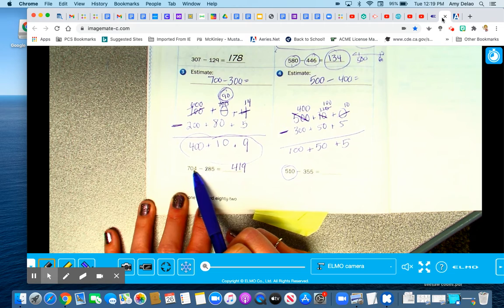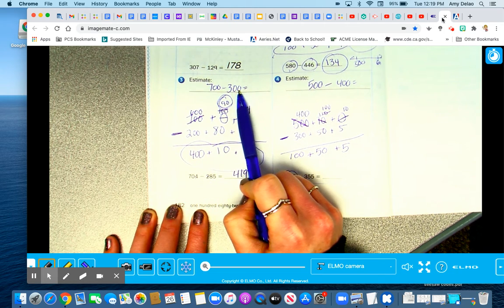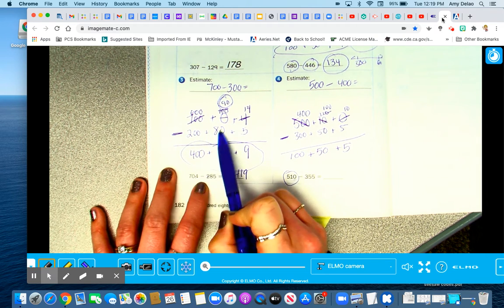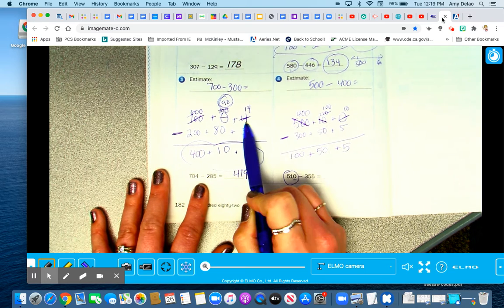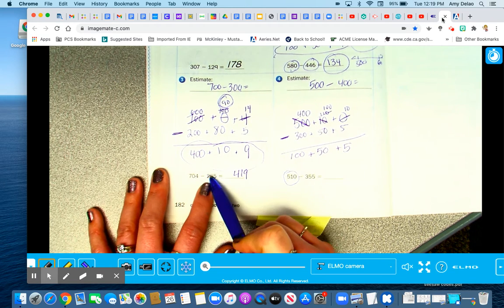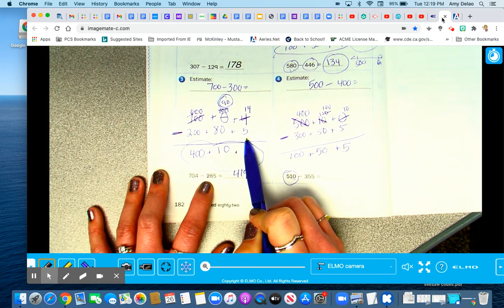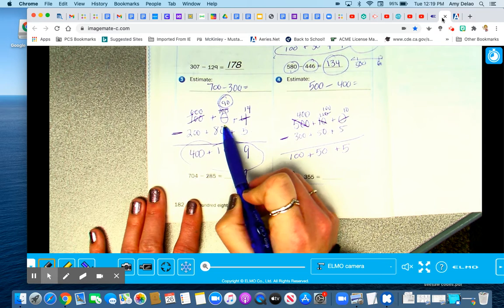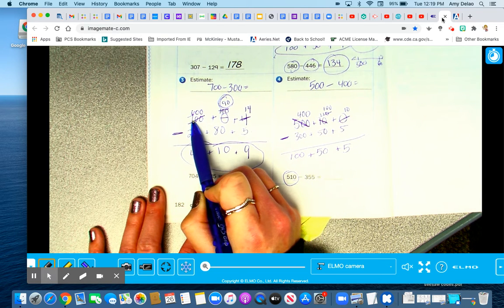704, that's close to 700. 285 is close to 300. Then let's separate it out: 700 plus 0. It's important you put that 0. Plus 4, minus 285. This one has a lot of trading because 4 minus 5, I can't do that. And I cannot borrow from the 0. So I'm going to go all the way over here and borrow from the 700.